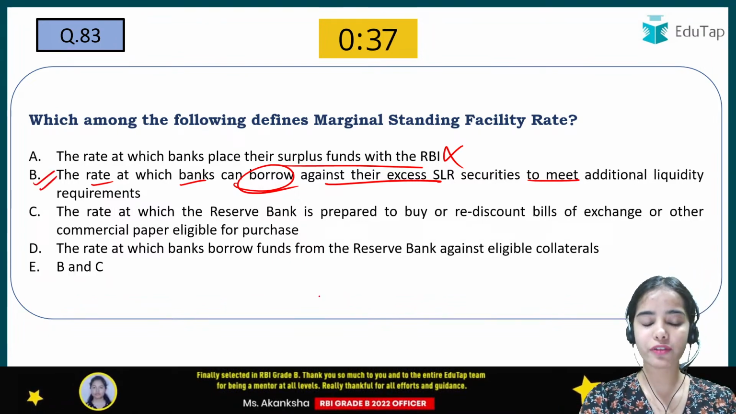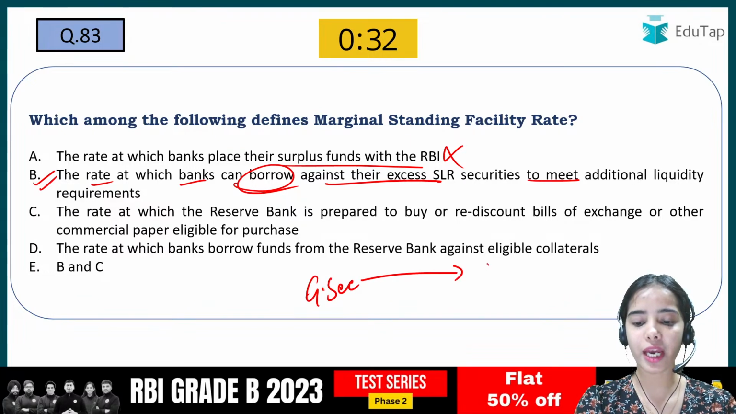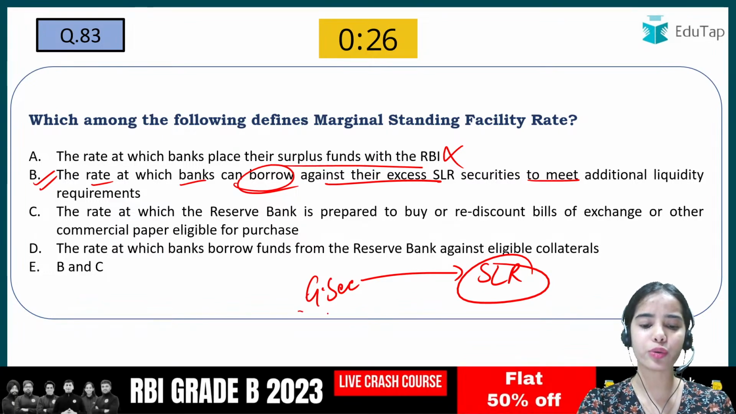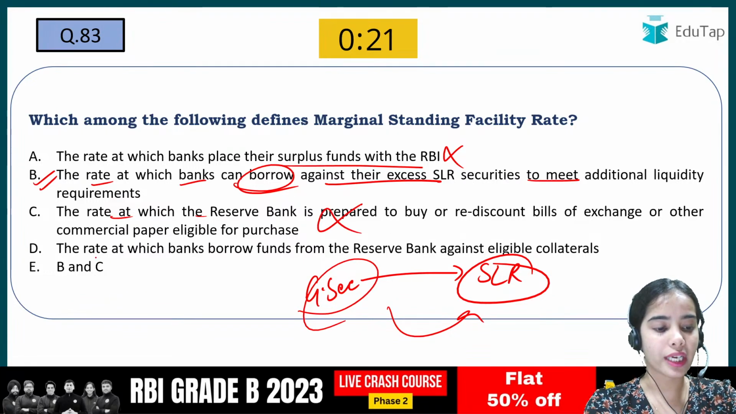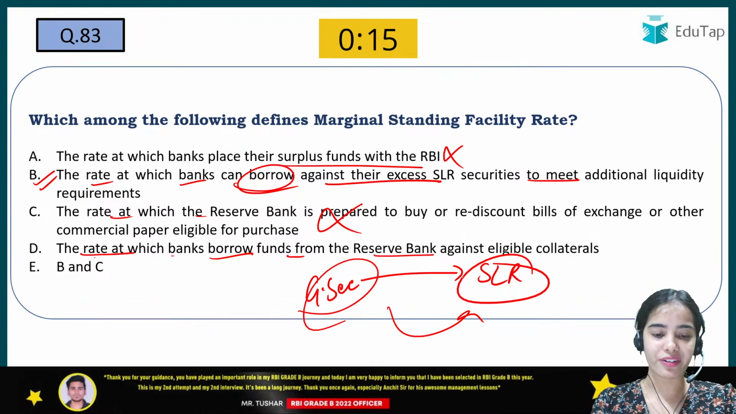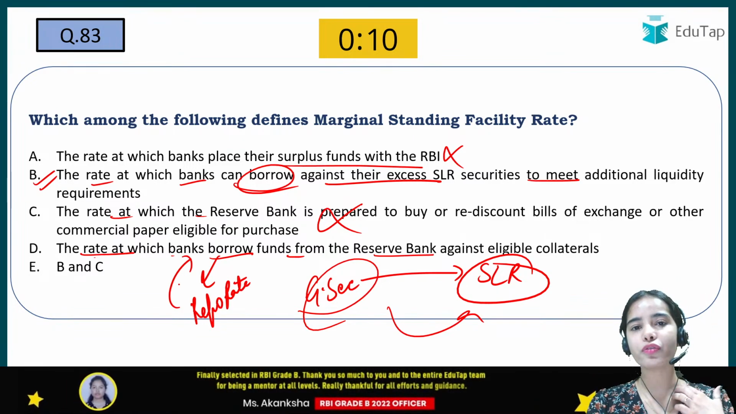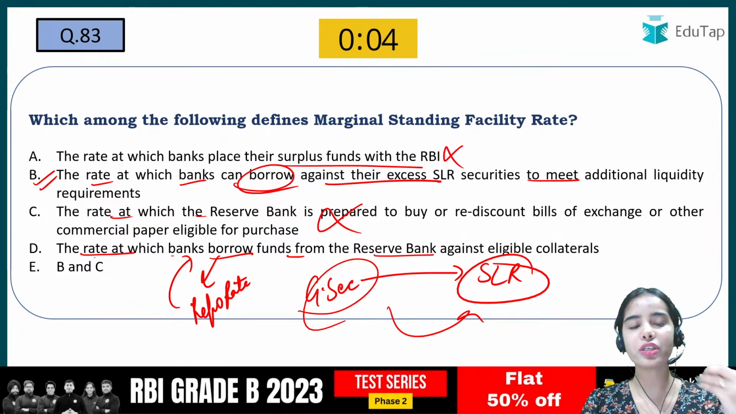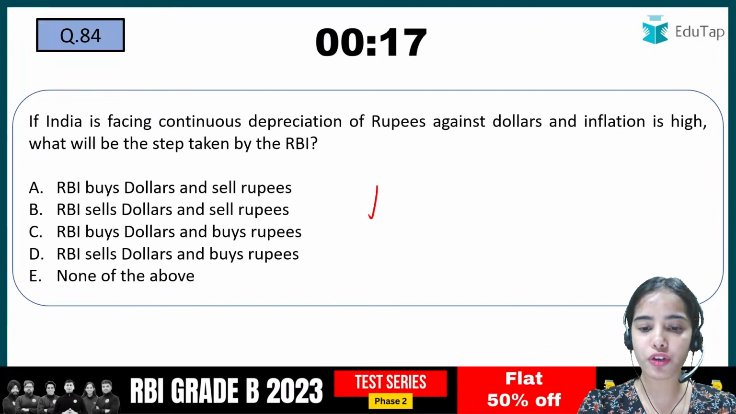That in emergency kind of situation, the banks can borrow from the RBI using their government securities that they have kept in the SLR, in the statutory liquidity requirement, and to a limit. Okay, to a limit they can use the government securities that they have kept in the SLR. The rate at which Reserve Bank, no, this is not correct. The rate at which banks borrow funds from the Reserve Bank against eligible collaterals. So this is repo rate. Okay, because borrowing of the funds in the normal situation, in the eligible collateral kind of situation, should be repo rate.